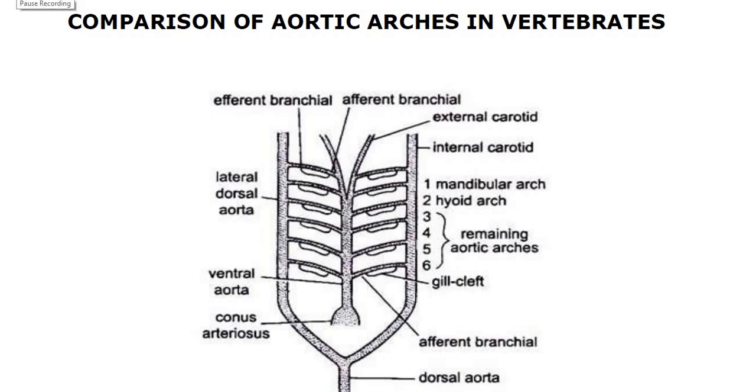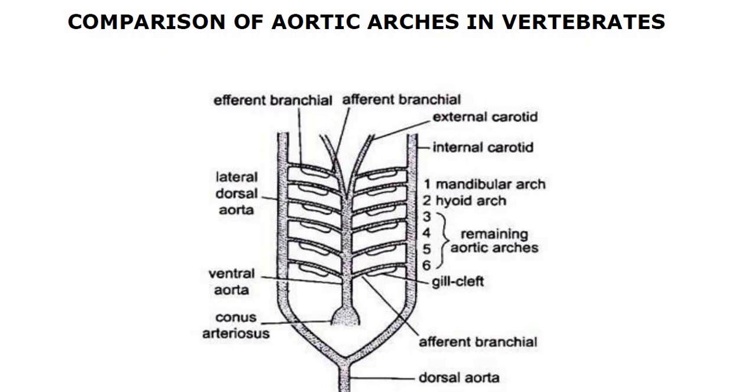So this reduction in the number of aortic arches is because of the complexity of the heart circulation and also the mode of living of a vertebrate. Vertebrates might be living in water or they might be living on land. According to the habitat and according to the complexity of the heart, the aortic arches are going to vary.